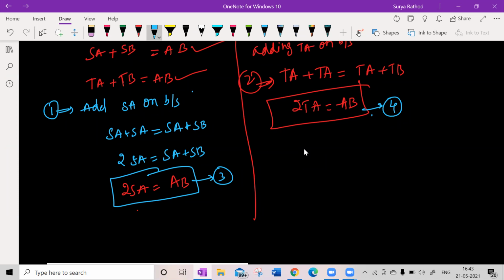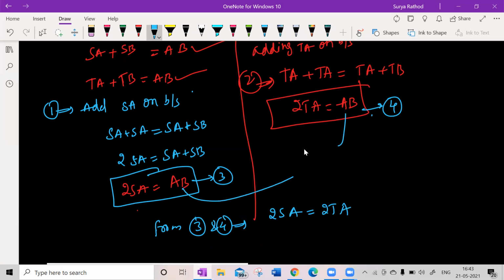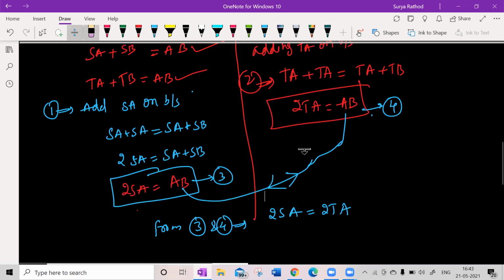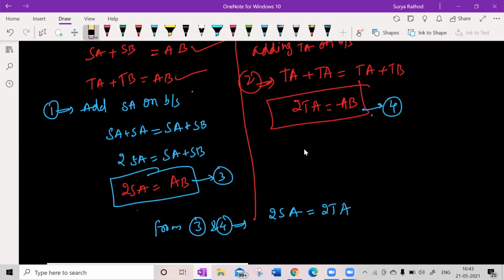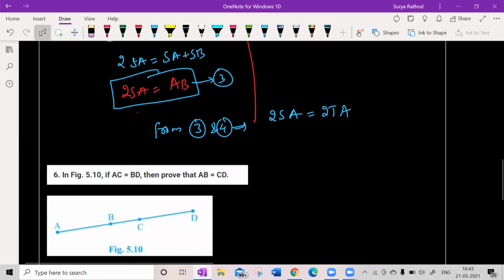So look at this here. From the third and fourth equations, now can I write 2 times of SA is equal to 2 times of TA? Why? Because AB is equal to AB, right here. Both are similar, right? Yes or no? Yes, sir. Now I can write, third equation and fourth equation, both are similar.